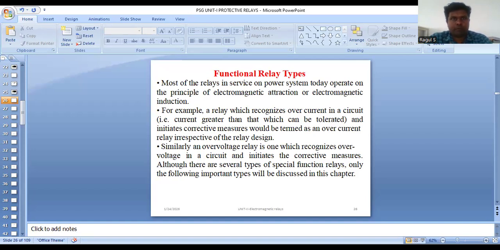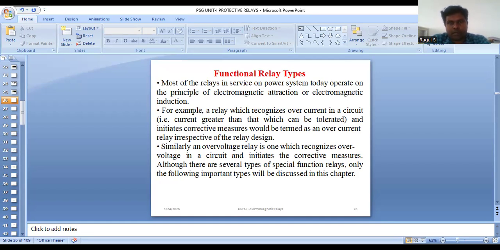Today we're going to discuss electromagnetic relay. Before discussing the electromagnetic relay, we first need to know the function of relays and what types are available. Then we will discuss specifically the electromagnetic relay. Most of the relays in service in power systems today operate on the principle of electromagnetic attraction or electromagnetic induction.